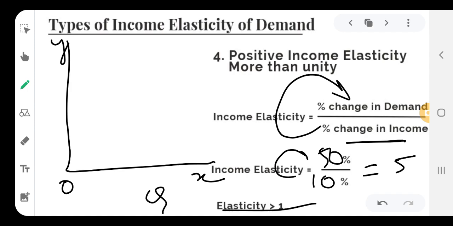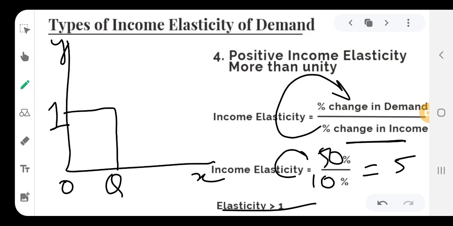Quantity demanded is measured on the OX axis and income is measured on the OY axis. Now we will see, at the initial level, when income is O1, then demand is OQ.